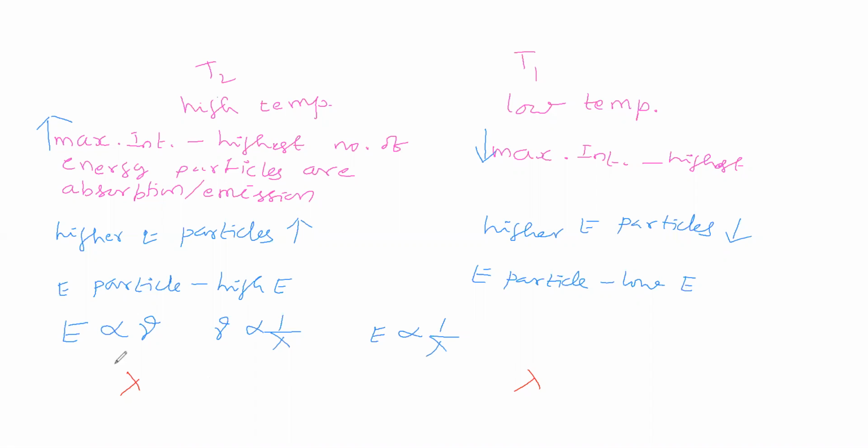Now we will see what is the wavelength corresponding to this maximum intensity at T2 and what is the wavelength corresponding to this maximum intensity at T1. Let us compare. Now we will compare this lambda and this lambda. We will compare which is having higher wavelength. So you are saying that here wavelength is low, here wavelength is high. Therefore, at T2 temperature, maximum intensity goes to the lower wavelength side. At T1 temperature, maximum intensity goes to the higher wavelength side.